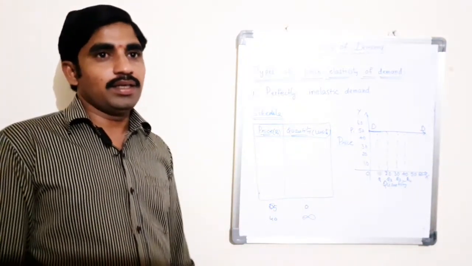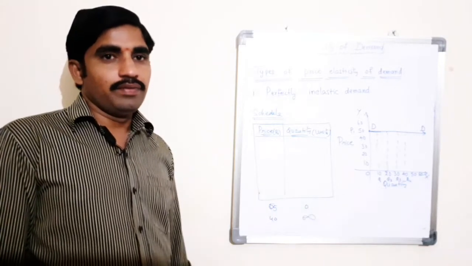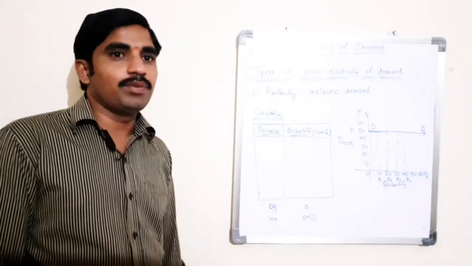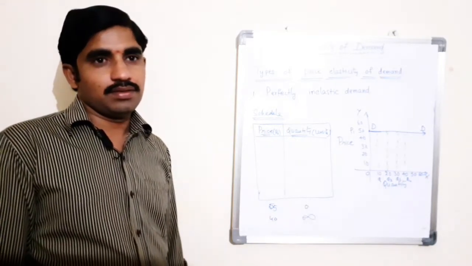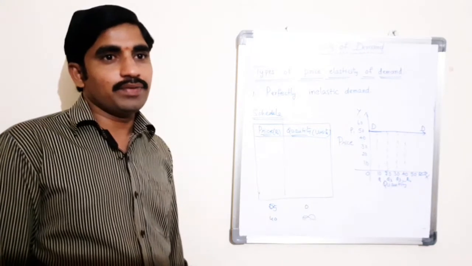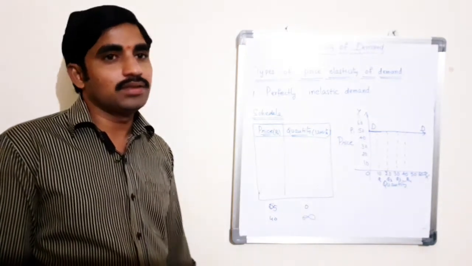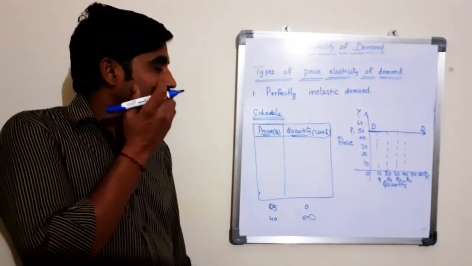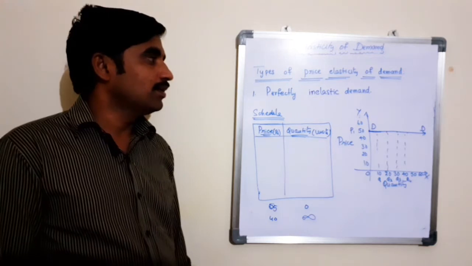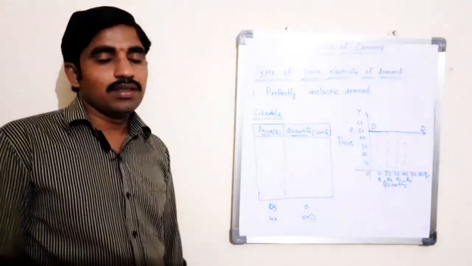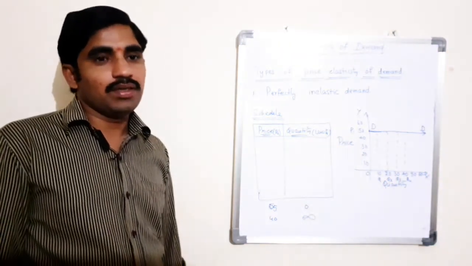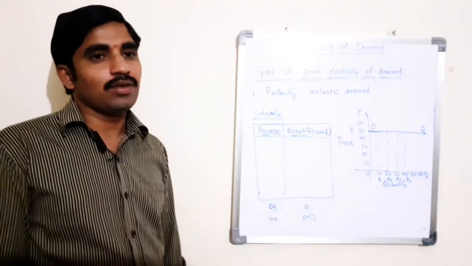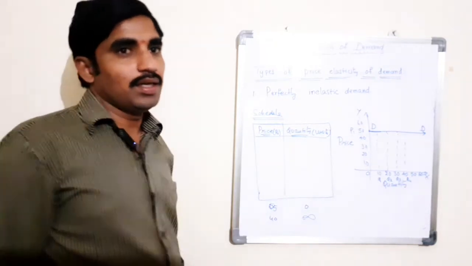A perfectly inelastic demand is one where no change is produced in the demand for a product with a change in its price. The numerical value for perfectly inelastic demand is 0. So here, there is no change in the quantity demanded of a product even though there are changes in its price. It is exactly opposite to perfectly elastic demand.